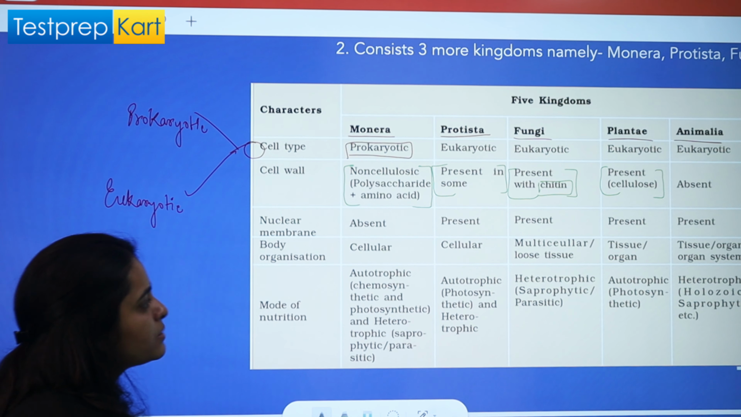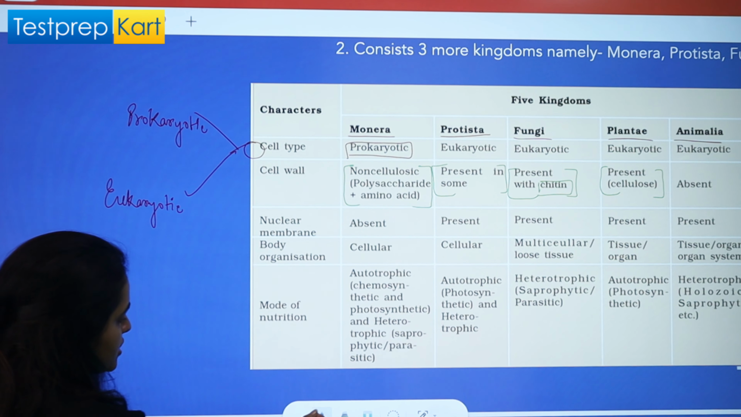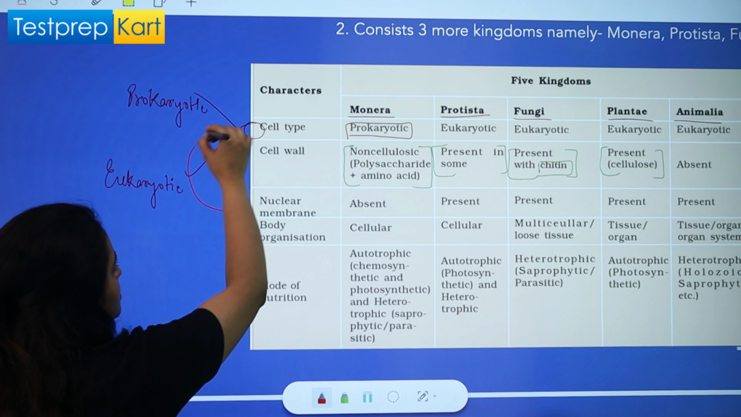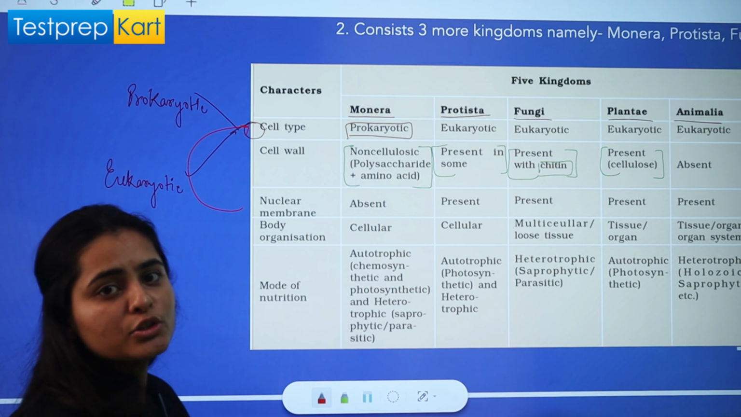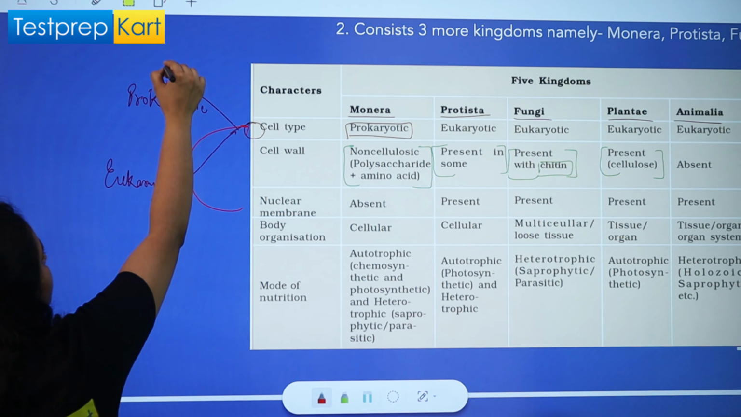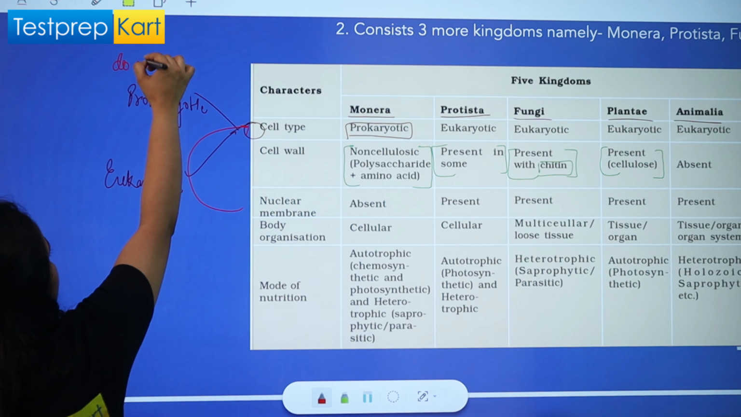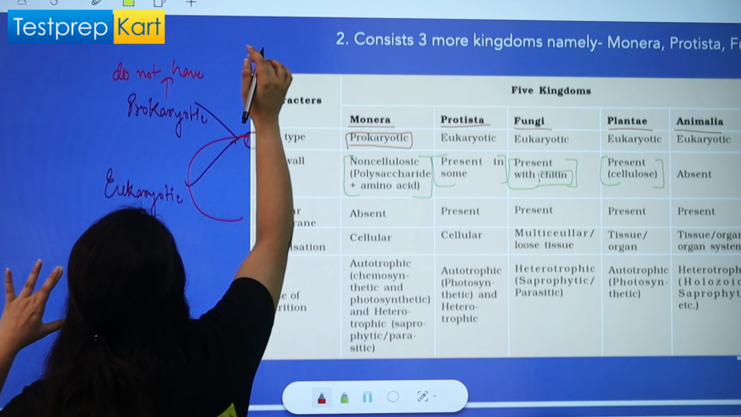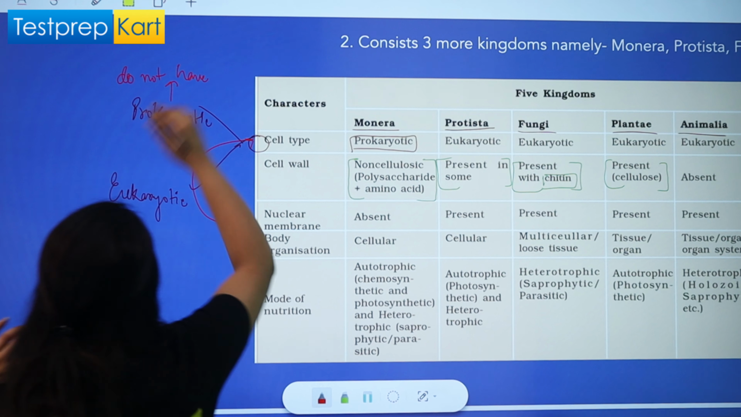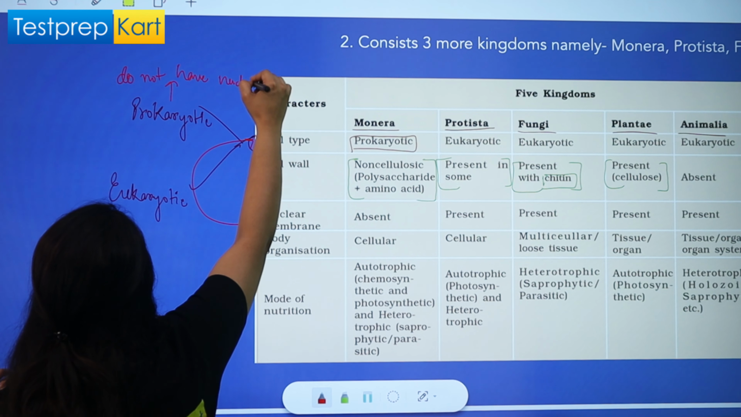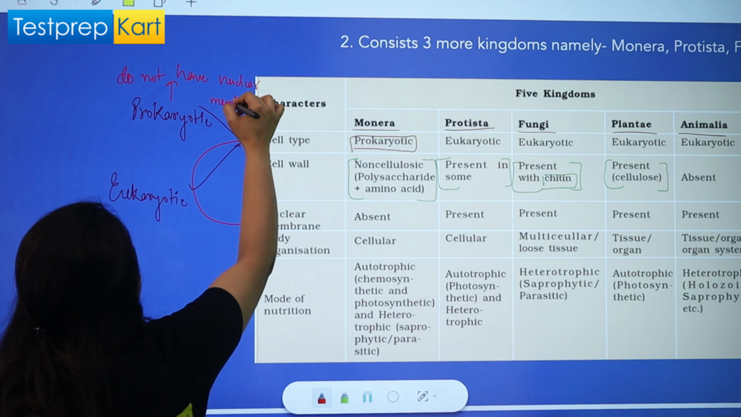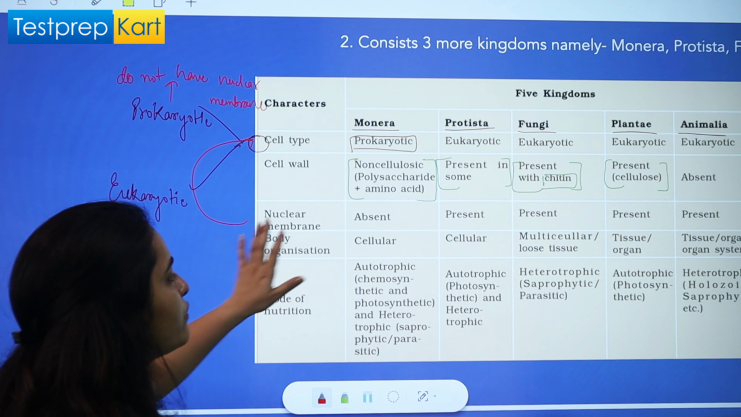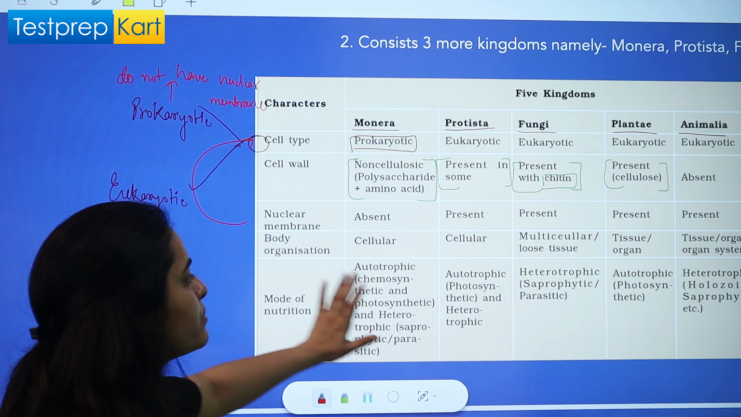Next, we have the nuclear membrane. This is related to the type of cell, as I told you. Prokaryotic cells do not have a nuclear membrane, right? So the kingdom in which the prokaryotic cell is present, it's obvious that they will not have a nuclear membrane in their cell.